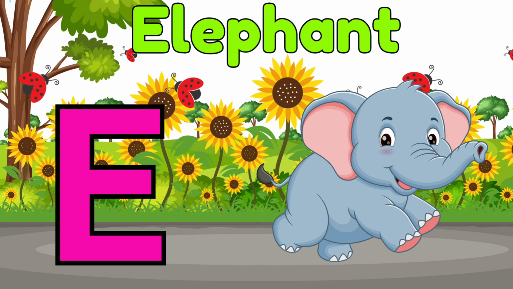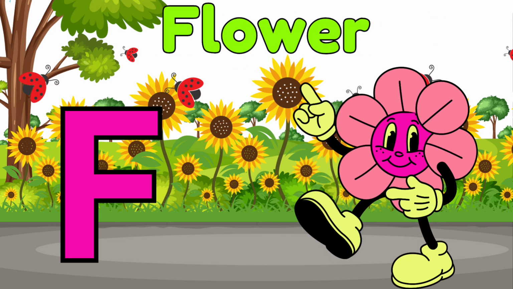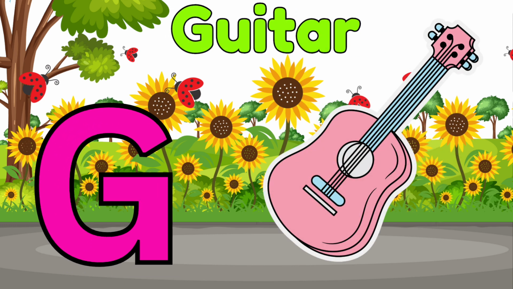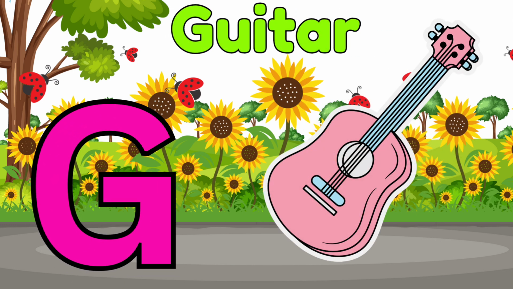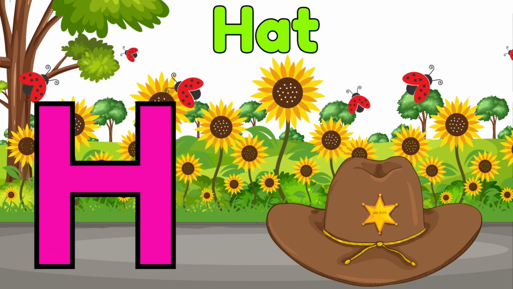E is for elephant. F is for flower. G is for guitar. H is for head.